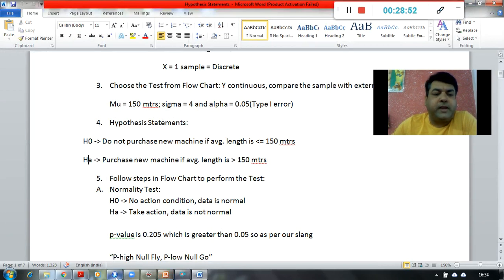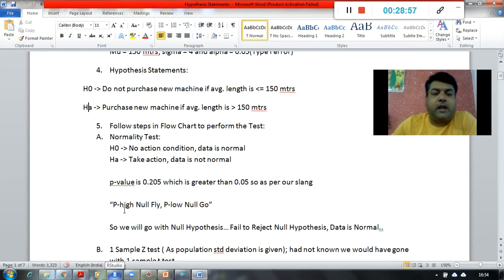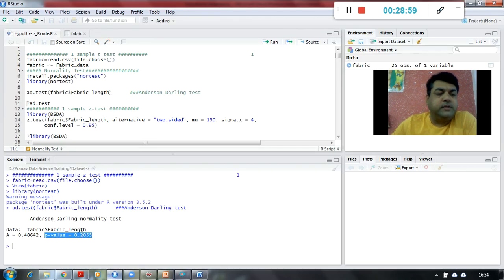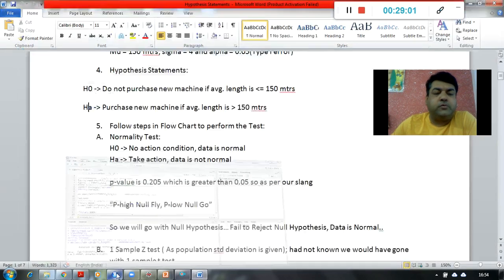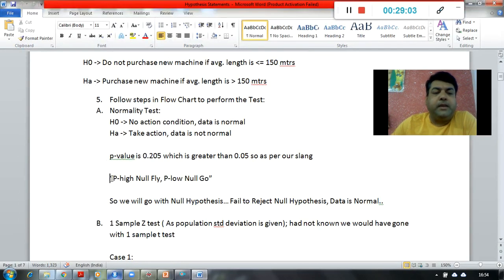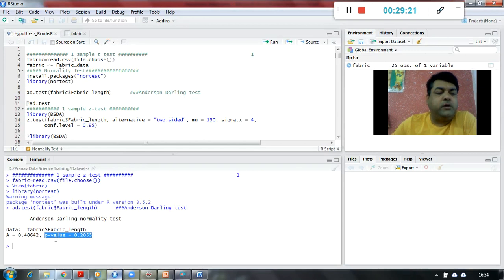So I'm going to perform that test, and the p-value for this test, we have checked it, is greater than 0.05, so that is why my p is high over here and null flies. Okay, so that's why I fail to reject the null hypothesis, which means that my data is normal. So when I perform the normality test through R, what I have found is my data is normally distributed.